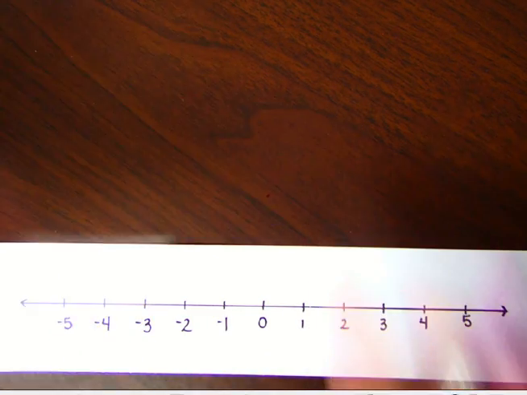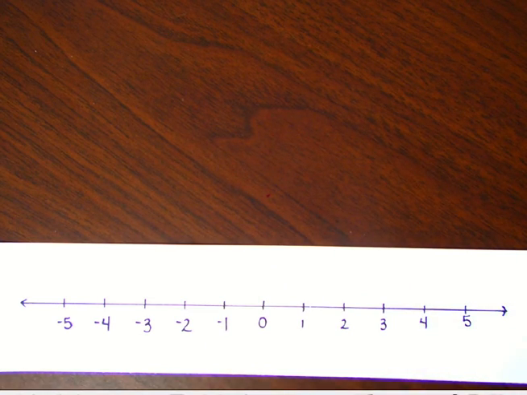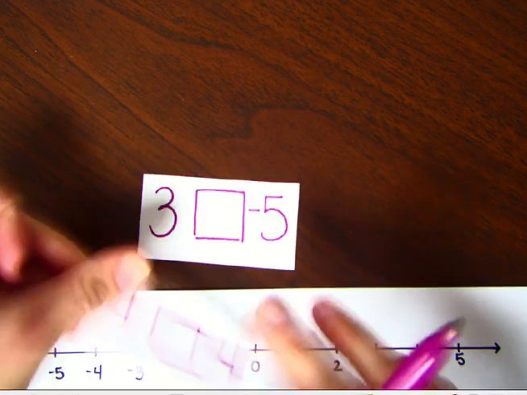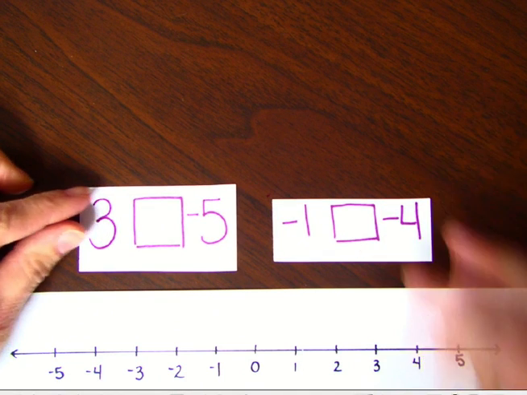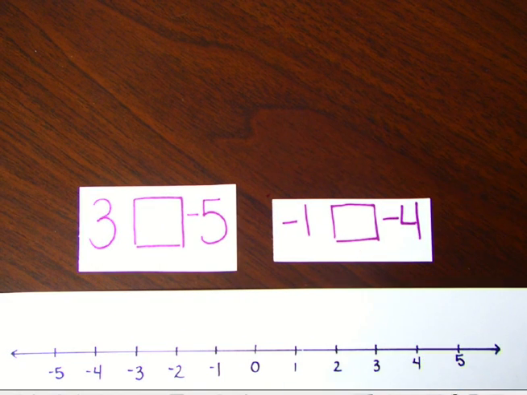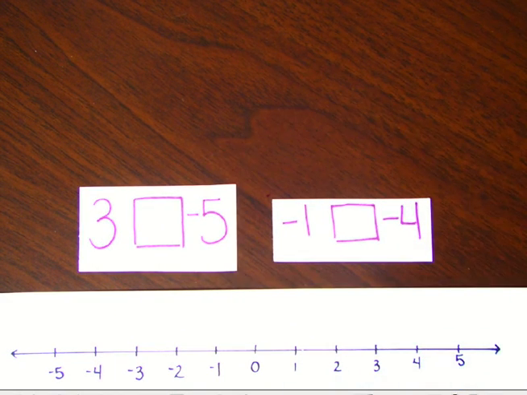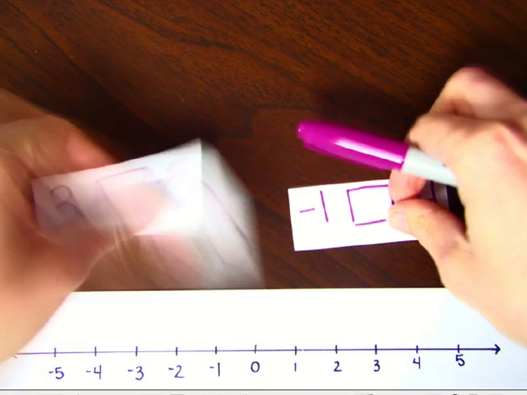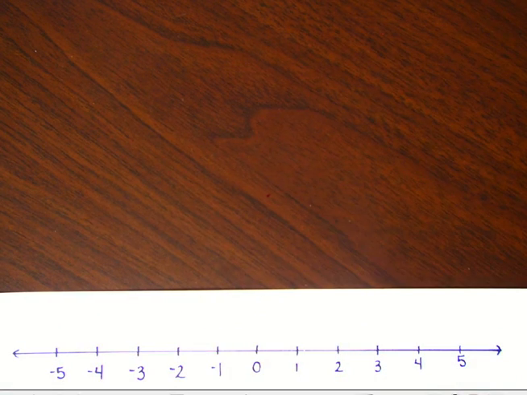I would like for you to try one. Actually, two. Pause the video and try these two problems in the notes section on your notes page. All right, we will get back to those in class.